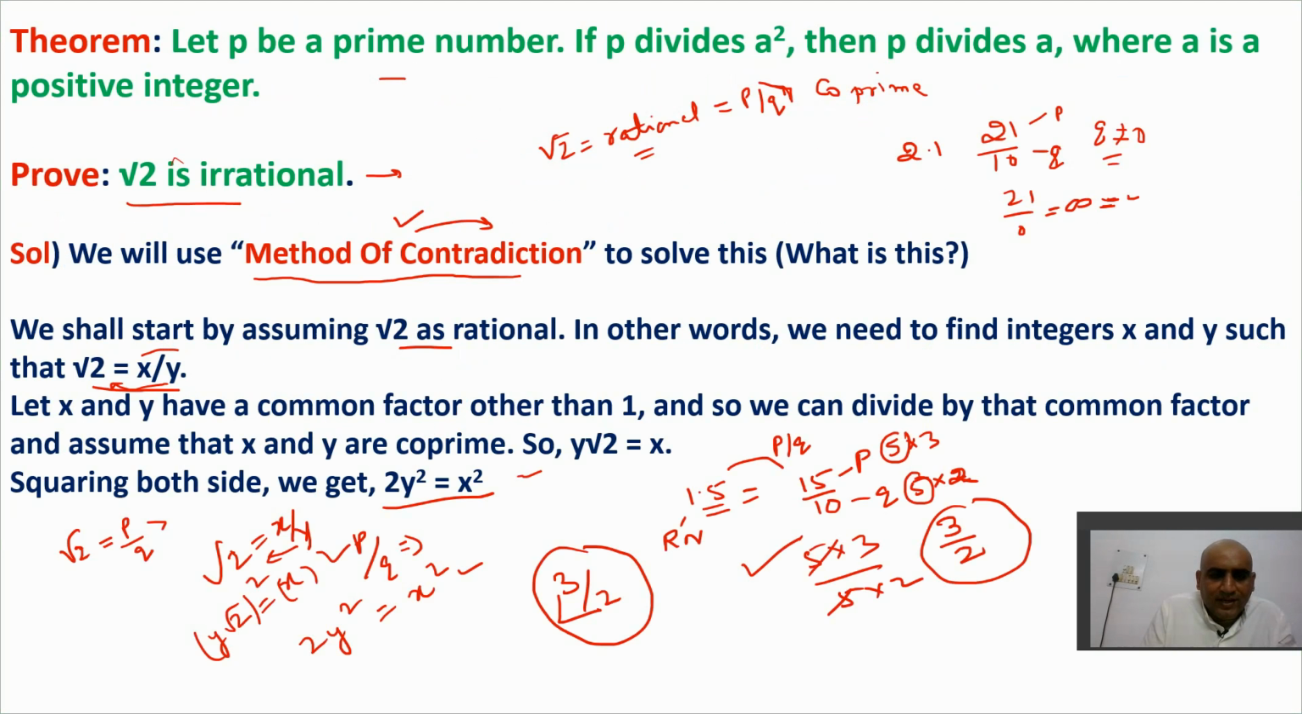Now 2y square is equal to x square means what? If I take 2 here, y square is equal to x square upon 2. That means x square is divisible by 2. See, match the statement: p divides a square, right? So here x square is divisible by 2. If x square is divisible by 2, then x is also divisible by 2.